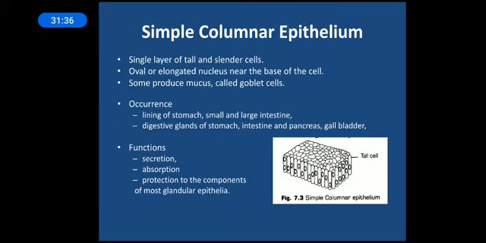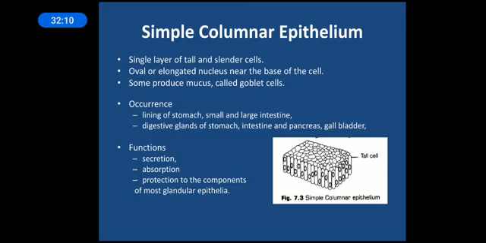Next one is simple columnar epithelium. Now what is simple columnar? Again, according to shape, we can say over here the shape will be rod-like, or we can say brick-like, rectangular shape. The cells will be taller, and the nucleus will be round or elongated, which will be mainly found at the base of the cell. It will again consist of a single layer, with two surfaces. One surface will be exposed, and the other surface will be attached to the basement.